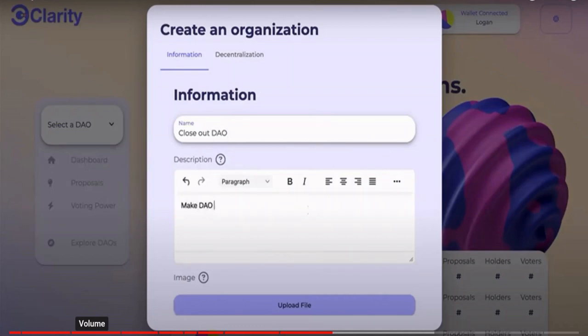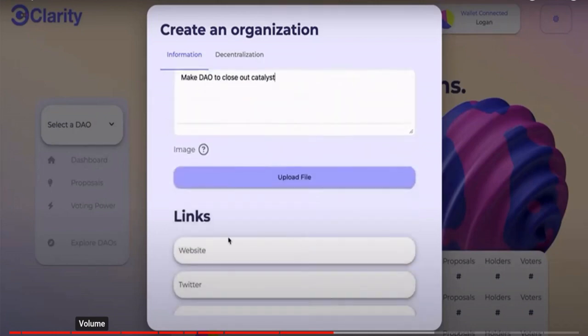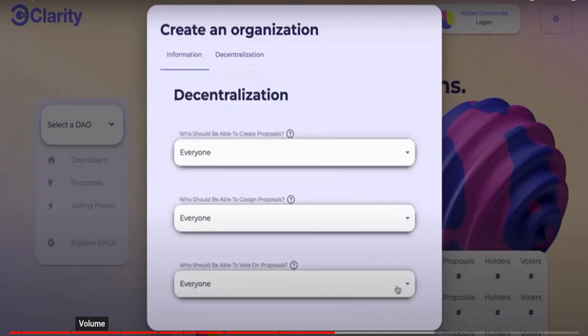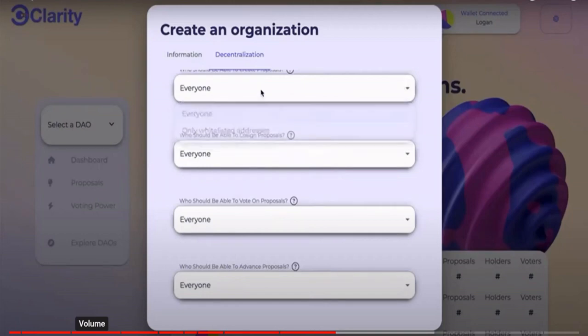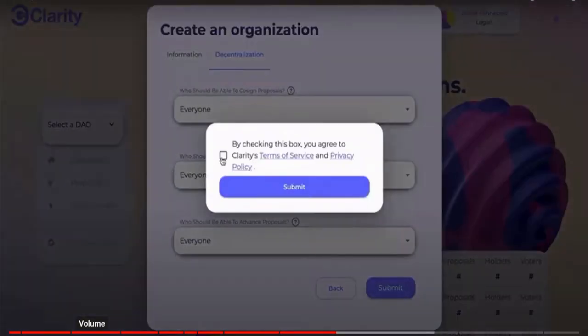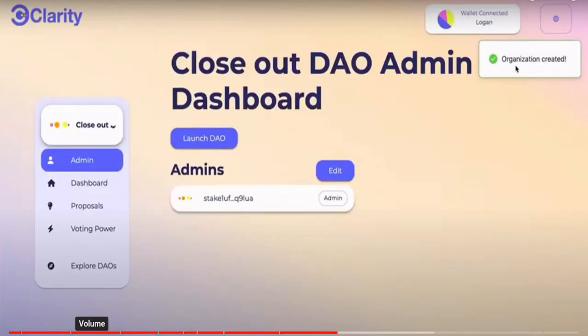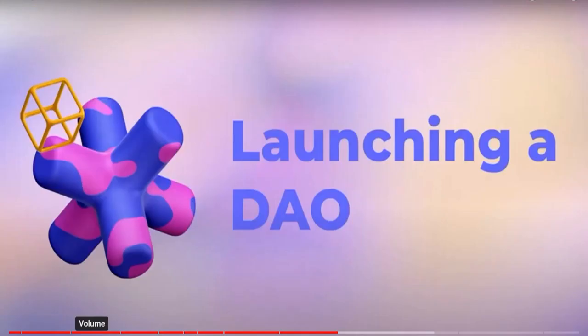Then you can upload files for images like the logo. You can put the links that are important. This section is actually where you can customize the decentralization. You can whitelist the people that can create proposals if you want to centralize it, or just open it for everyone. And then it's launching an actual DAO.